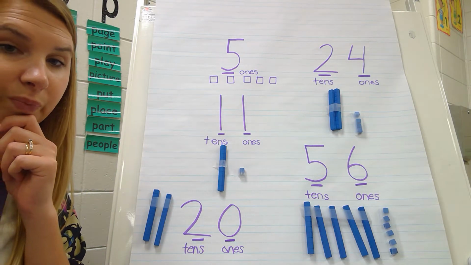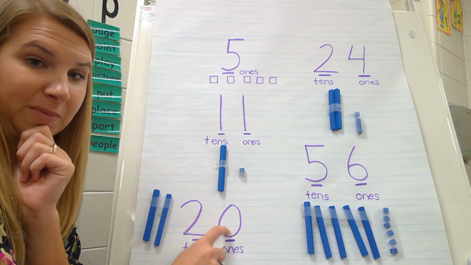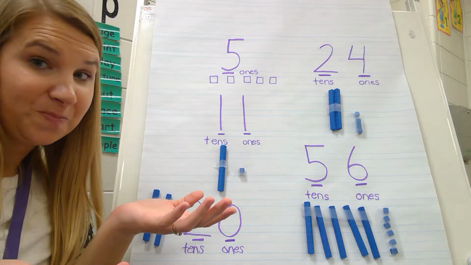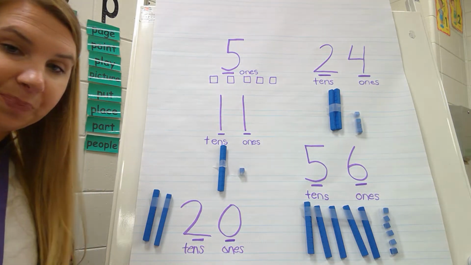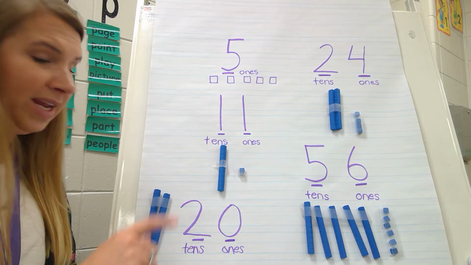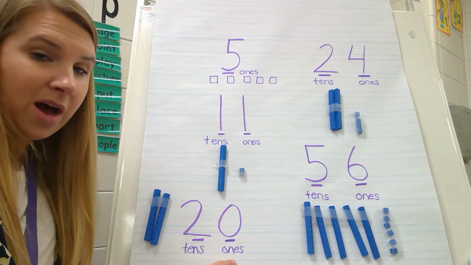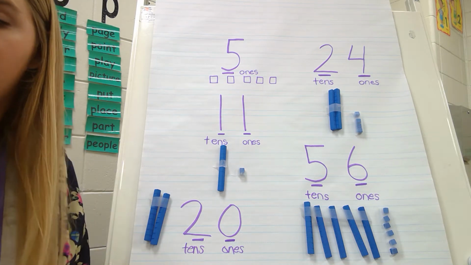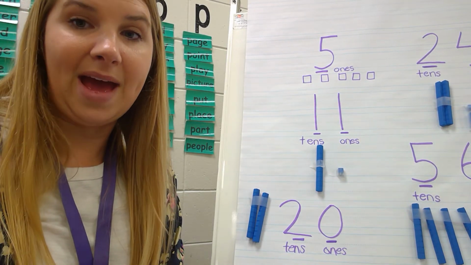Ooh, now, how many ones are there? How many ones are there? 0. So do I need any ones? No, all I needed was tens. The number is 20. And remember, we count these by 10. Let's check it. 10, 20. I didn't need any ones. So if you have a 0 in the ones spot, you don't need any ones. All you'll need are your tens. All right, guys, I'm about to pause our video, and then we're going to read a story called Maddie and Matt together.